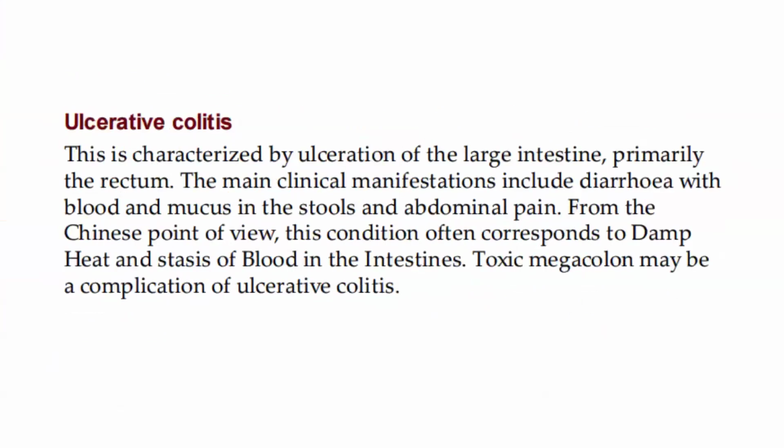Next, let's talk about ulcerative colitis. This is characterized by ulceration of the large intestine, primarily the rectum. The main clinical manifestations include diarrhea with blood and mucus in the stools and abdominal pain. From the Chinese point of view, this condition often corresponds to damp heat and stasis of blood in the intestines. Toxic megacolon may be a complication of ulcerative colitis.